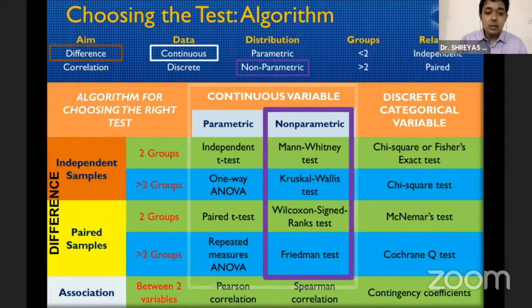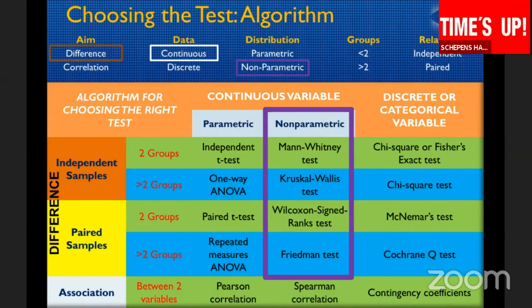Now, if it becomes a paired sample, where you're trying to do the same test on a particular group, then you use a paired t-test. If they are more than 2 groups, we use something called ANOVA, or repeated measures ANOVA if they are paired samples.